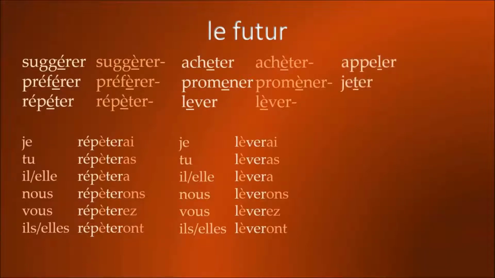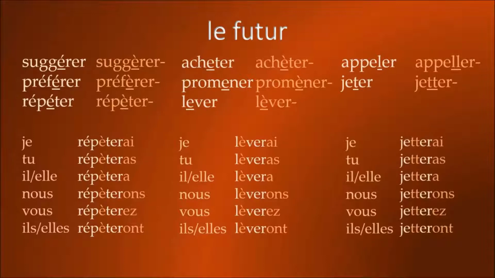Another exception is verbs like appeler and jeter, which are similar to verbs like acheter, promener, and lever, except that instead of an accent grave, you double the consonant. And so the conjugation of jeter in the future is je jetterai, tu jetteras, and so on, with the double T throughout the conjugation.